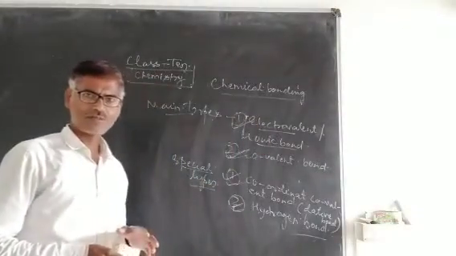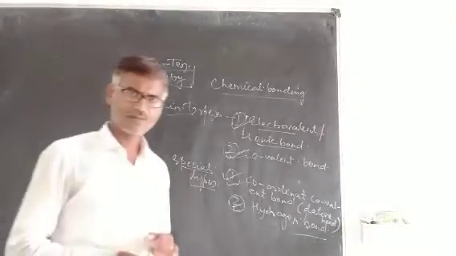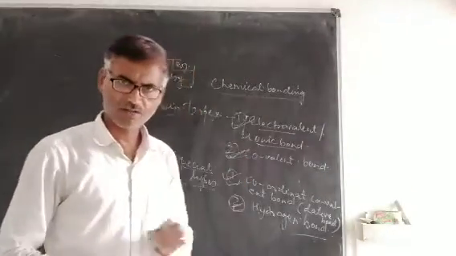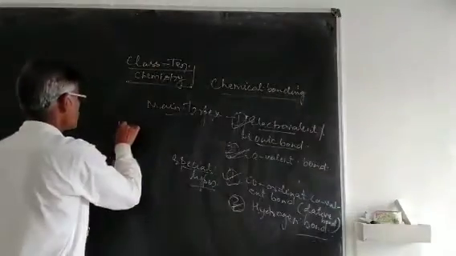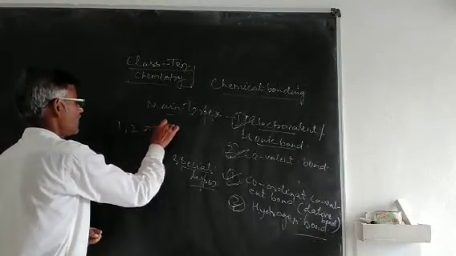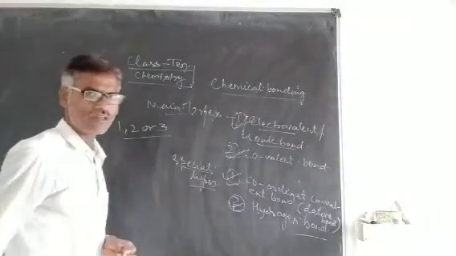Electropositive elements, highly electropositive, meaning highly reactive metals, usually have 1, 2 or 3 electrons in their valence shell.